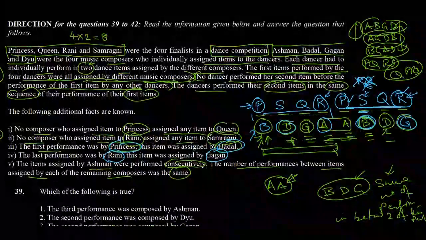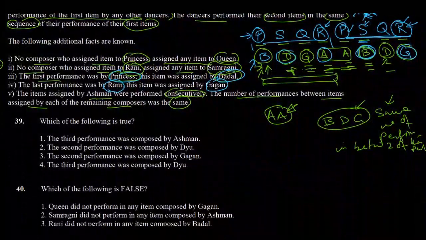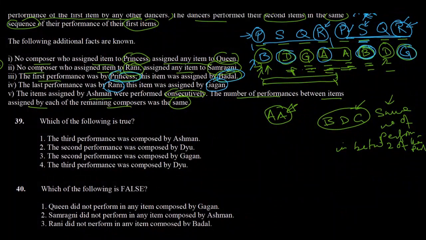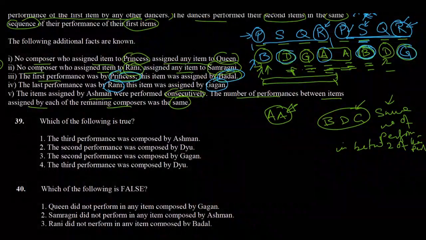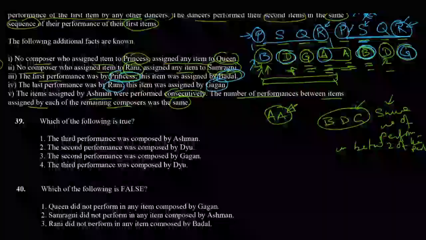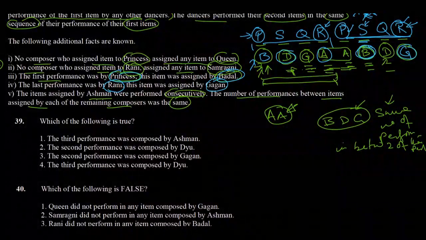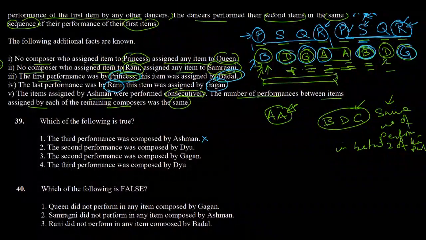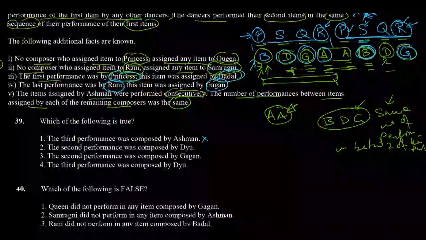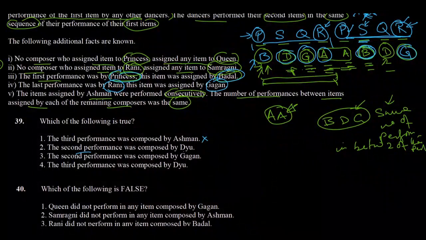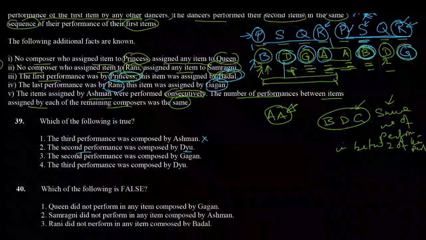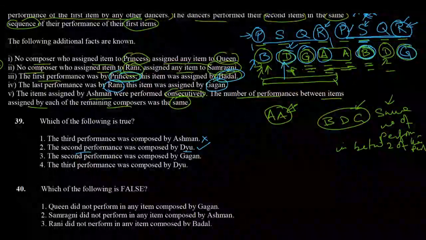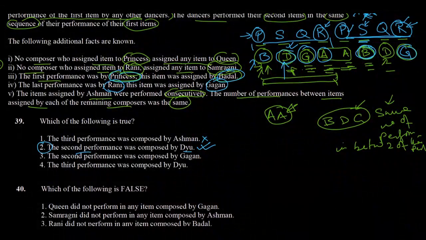So now let's go to the questions. The first question says, which of the following is true? The first option is the third performance was composed by Asman. We can see that the third performance was composed by Gagan, so this is not correct. The second option says the second performance was composed by Dew. We can see the second performance was indeed composed by Dew. So this is the correct option, option 2.